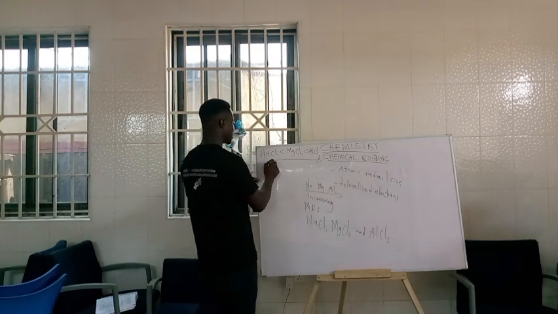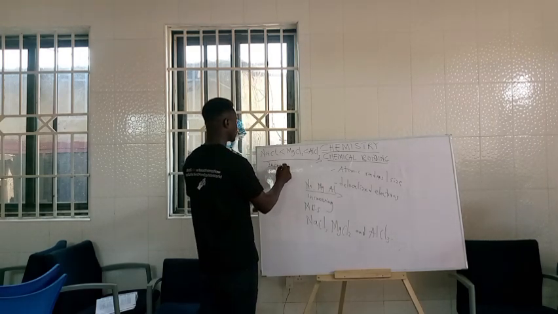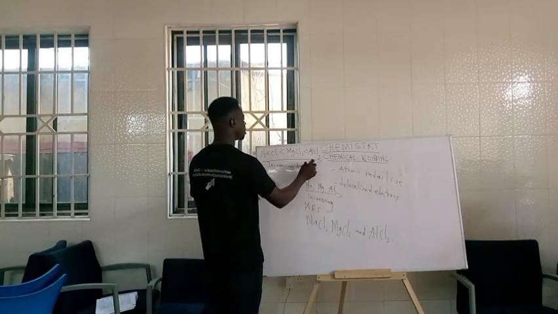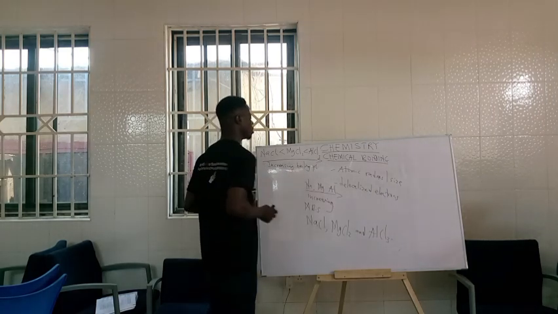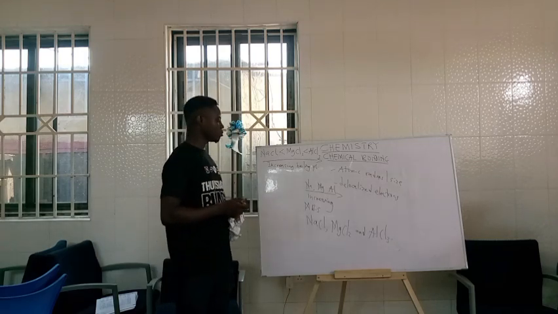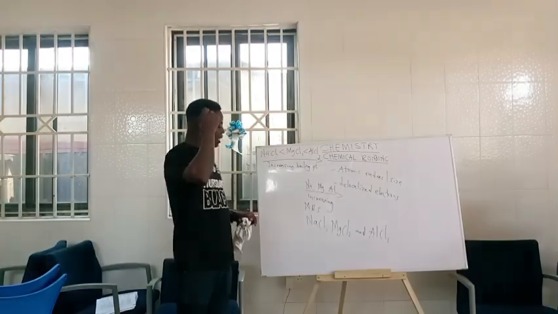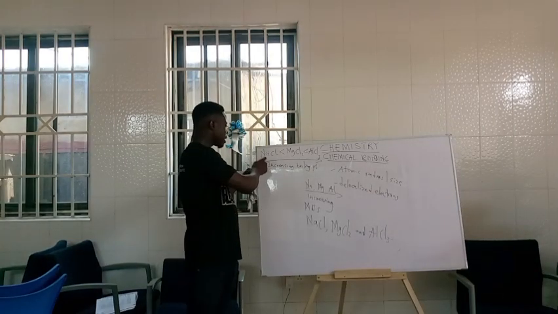This is increasing boiling or melting point. What it implies is that sodium chloride is softer than magnesium